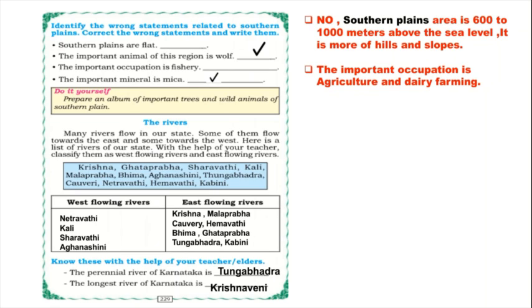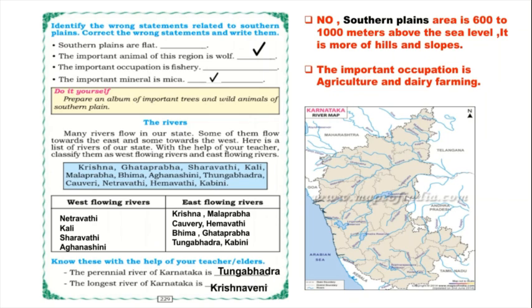Yes. So next we are going to learn about rivers. Before that, what have we learned, children? Western coastal region, Malnad region, southern plains and northern plains. Isn't it? Yes. So now the rivers. Many rivers flow in our state. Some of them flow towards the east and some towards the west. So this is our Karnataka map. We can say it's a river map of Karnataka.